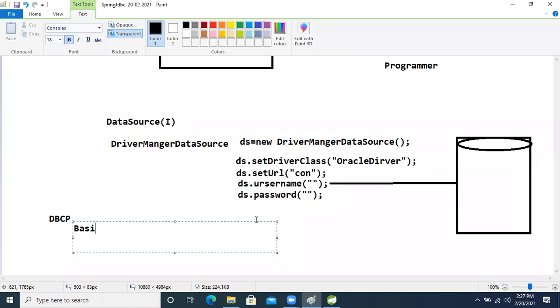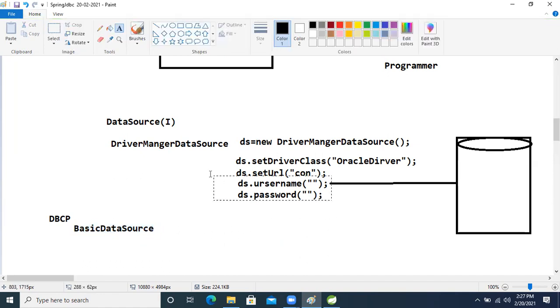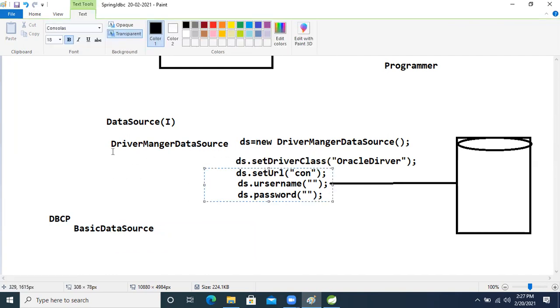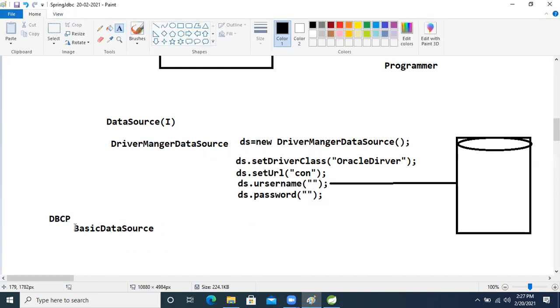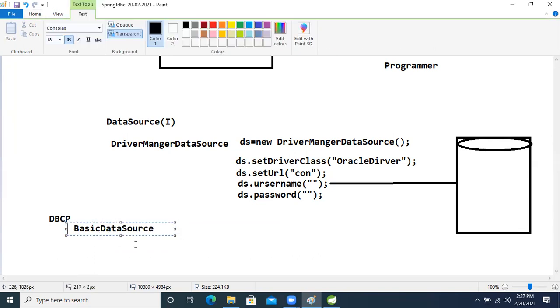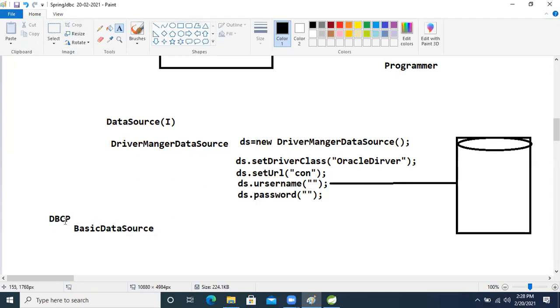Okay, listen. Basic data source is one more implementation given by DBCP people, right? Don't worry, I will use this one also, but frequently I will use the driver manager data source. One application I will show using basic data source, because for that I need to add one more dependency, the DBCP dependency, in our pom.xml. Don't worry, I will explain that also.